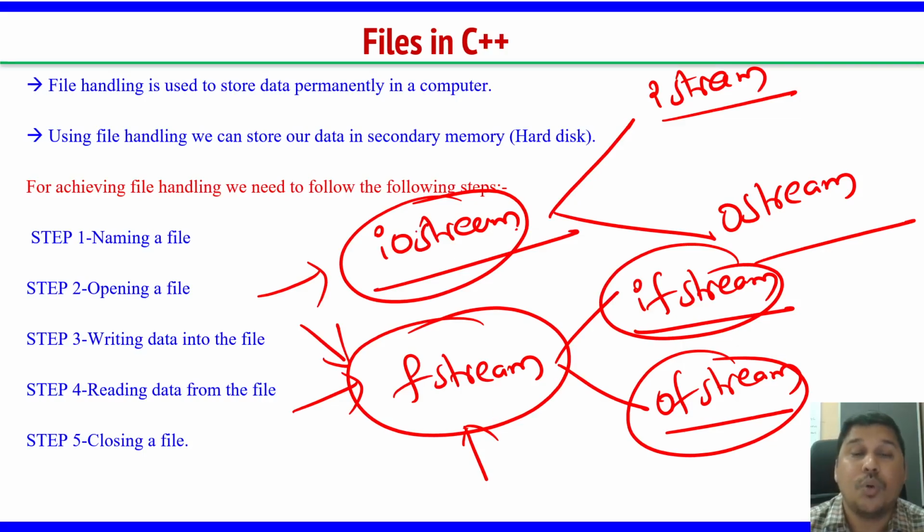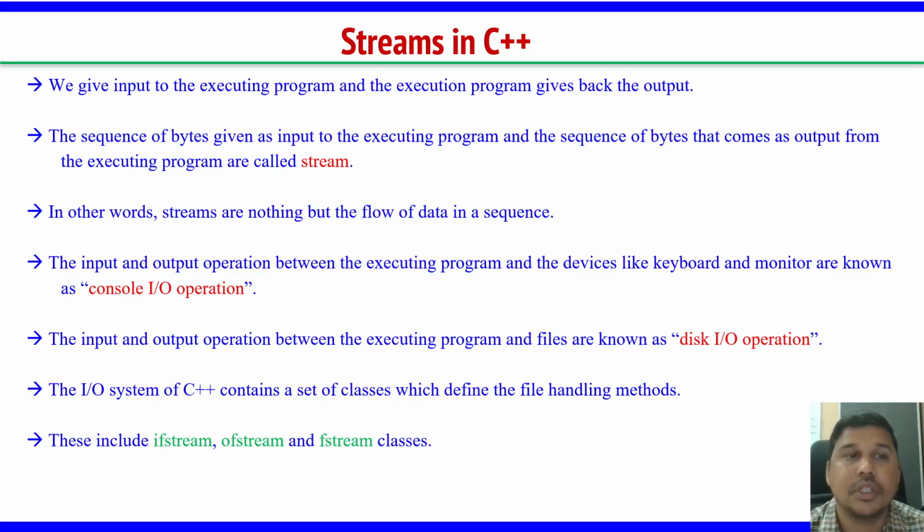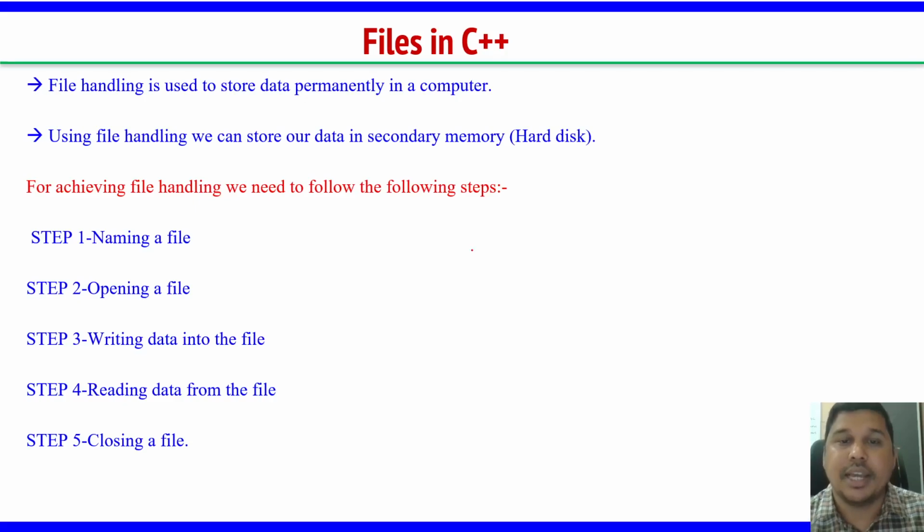Okay, so what are those stream classes in C++? Like this IOStream, FStream, what all things do we have? Let us try to explore them. So streams. What is actually a stream in C++? See, I am writing a program for addition of two numbers.